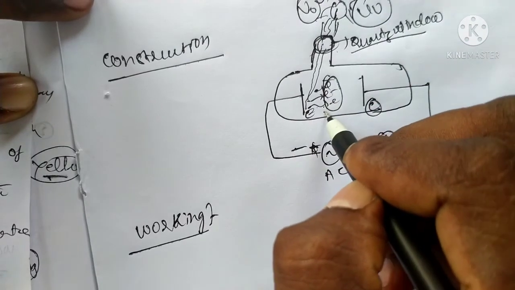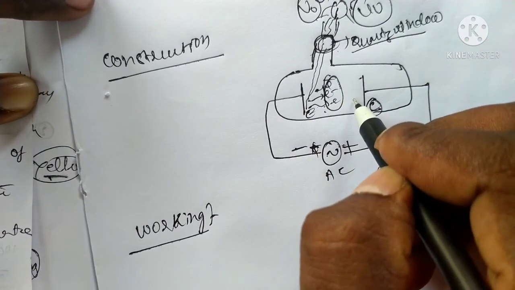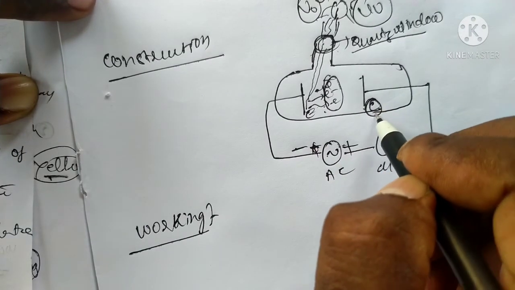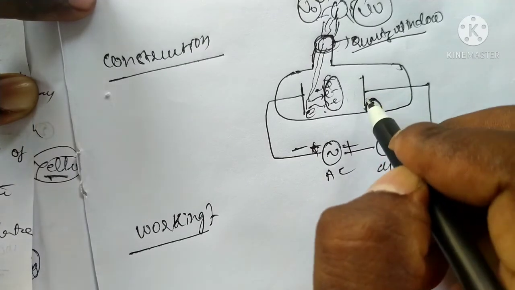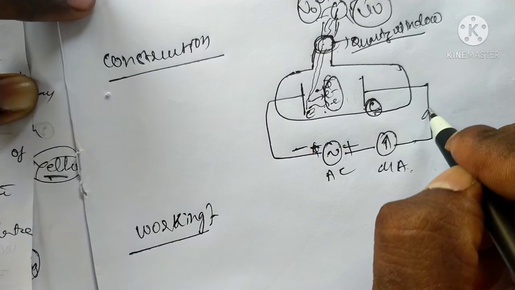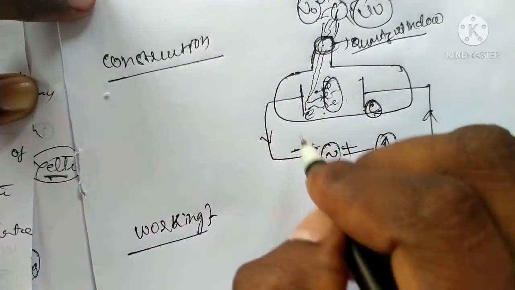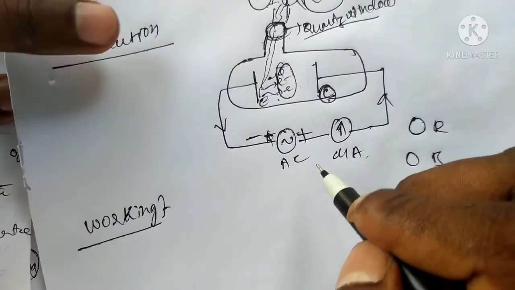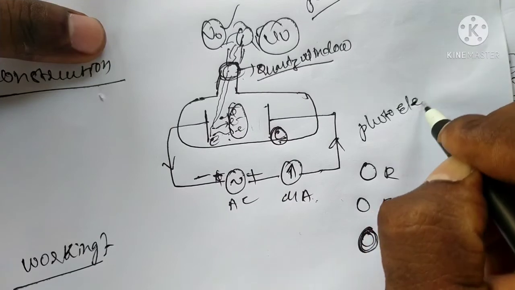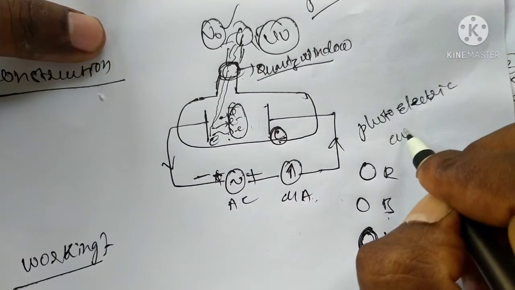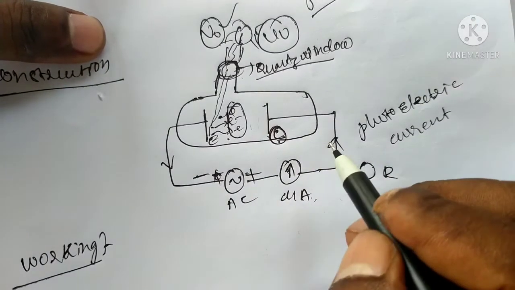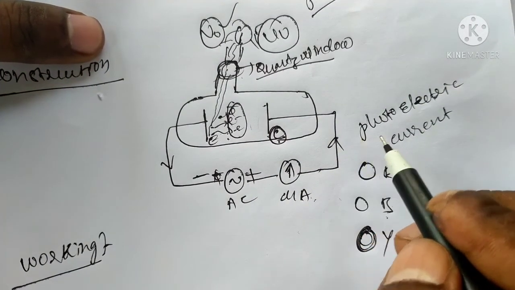The emitter ejects electrons. The emitted electrons are collected by the collector. When the collector collects electrons, current flows in the circuit. This type of current is called photoelectric current.